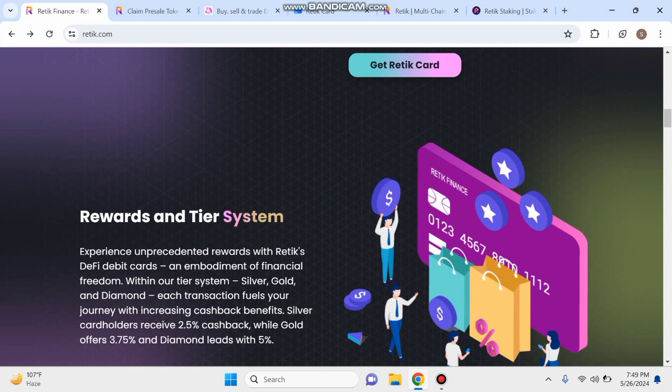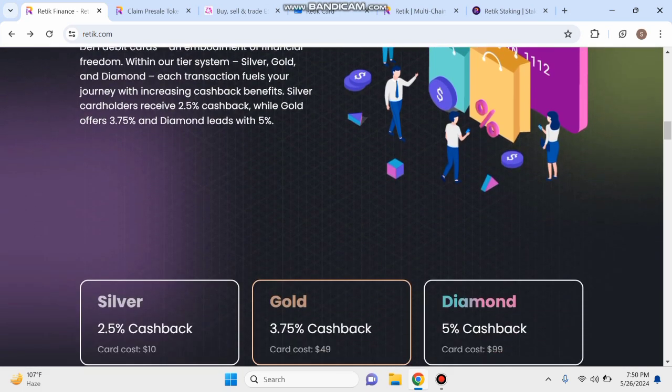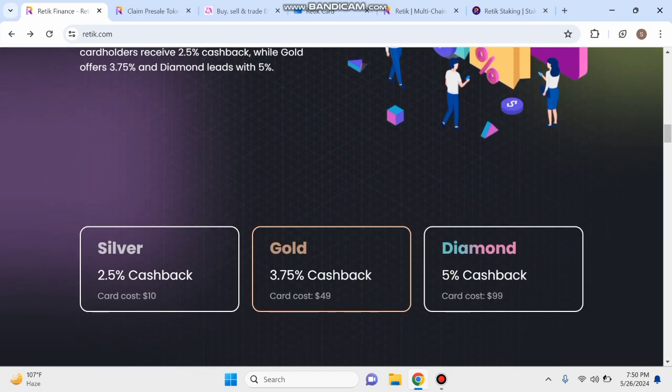Experience unprecedented rewards with the Ratic debit card, an embodiment of financial freedom. Within our tier system, silver, gold, and diamond, each transaction fuels your journey with increasing cashback benefits. Silver card holders receive 2.5% cashback, while gold offers 3.75%, and diamond leads with 5%. And guys, you can check here: silver 2.5% cashback, gold 3.75%, diamond 5%. Card cost: diamond is $99, gold card cost is $49, silver card cost is $10.